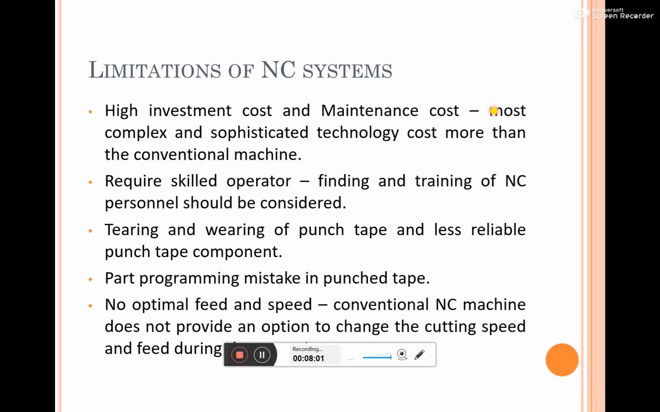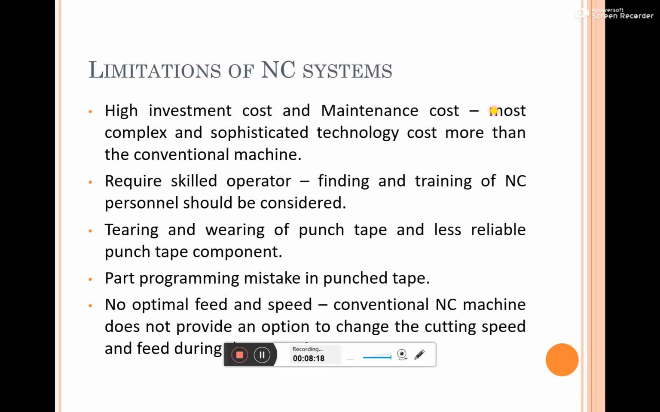Coming to the limitations, first, if I want to procure these NC systems, it will require a high amount of investment. So there is a high investment cost, and also a high maintenance cost.